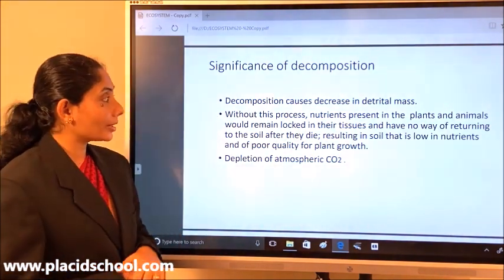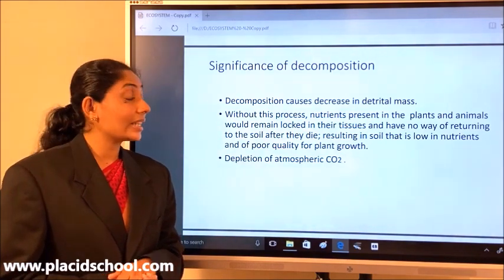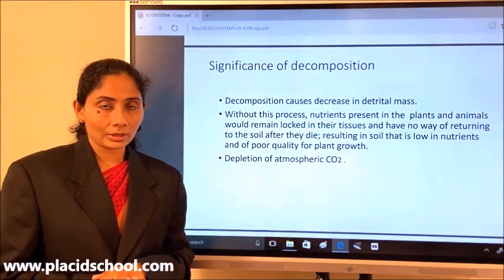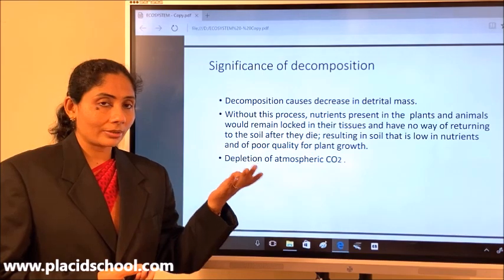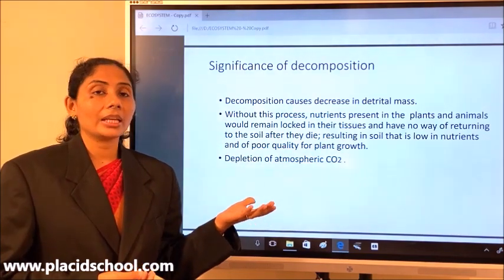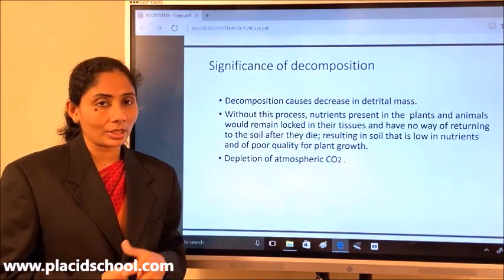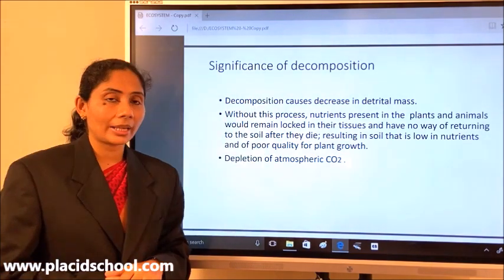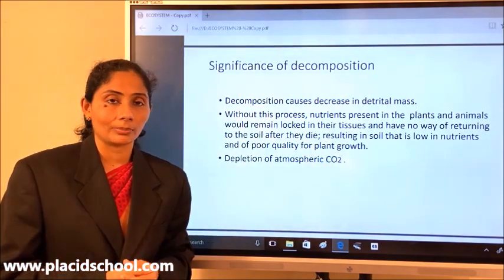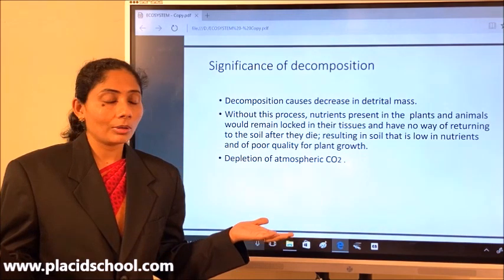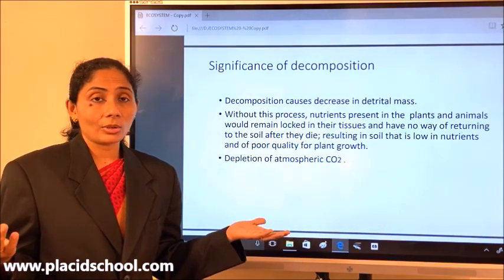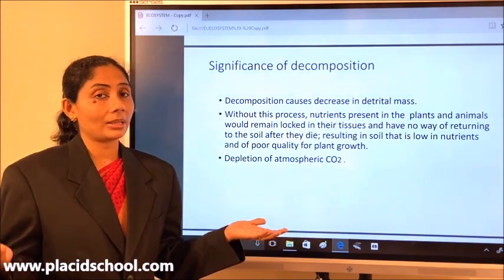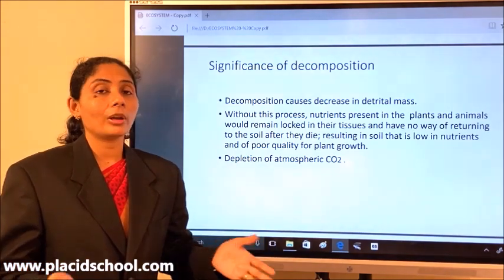The first one is that decomposition causes a decrease in detrital mass. As you all know, detritus is nothing but dead plants and animals. Just imagine if there was no process like decomposition happening in the ecosystem, what would you see around? Every day thousands and millions of plants and animals are dying or their parts are falling onto the ground.